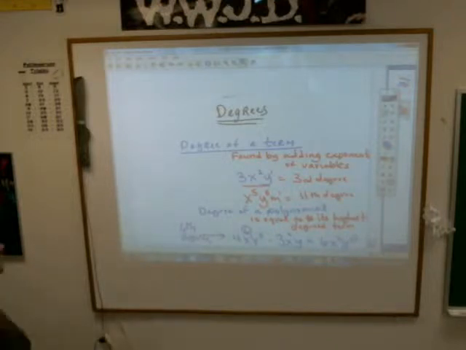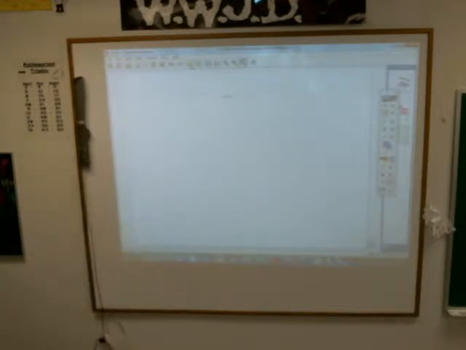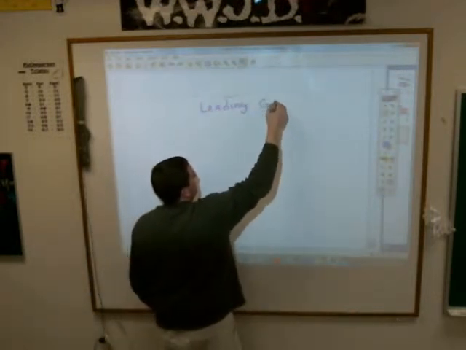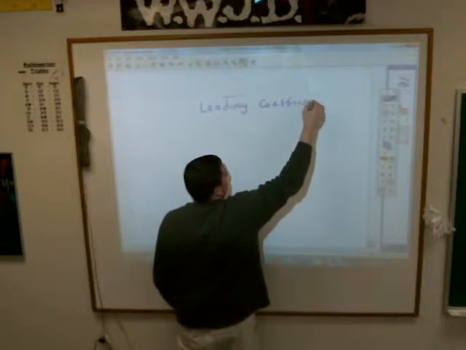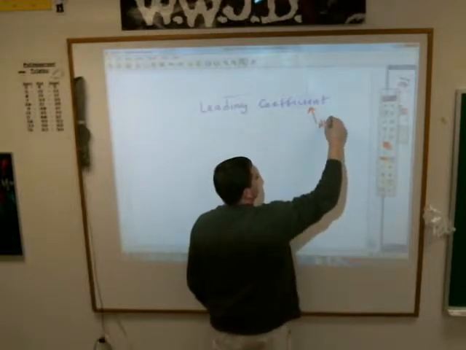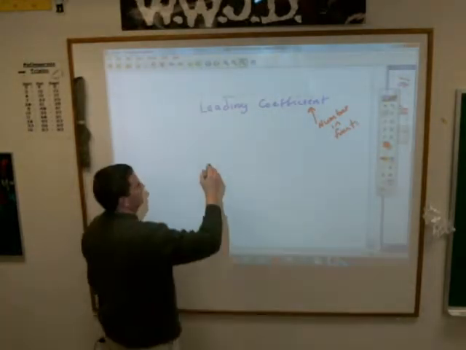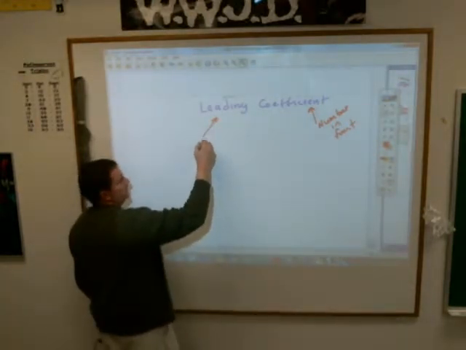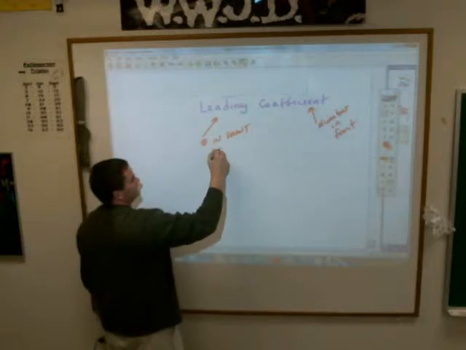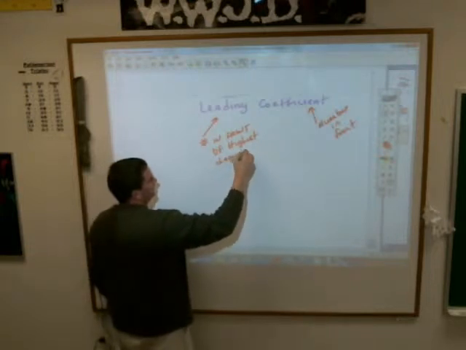Okay. And again, more definition here. They'll ask you some questions on this. The leading coefficient. Anytime you hear the word coefficient in mathematics, it means the number in front of the term. And the leading coefficient is the number in front of the highest degree term. This sounds really complicated, but it's not.